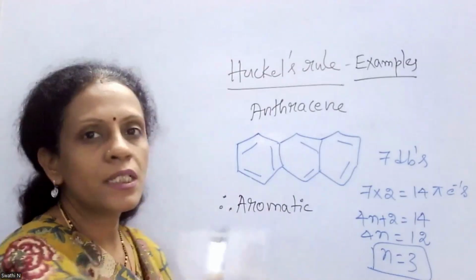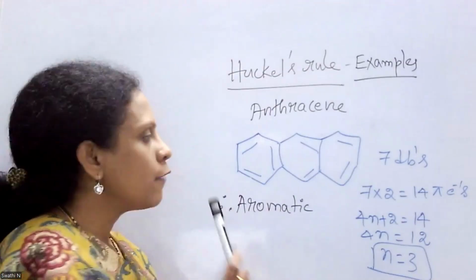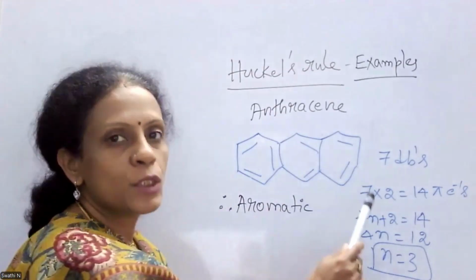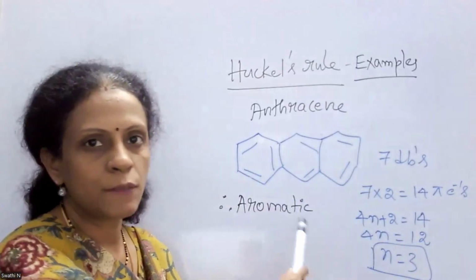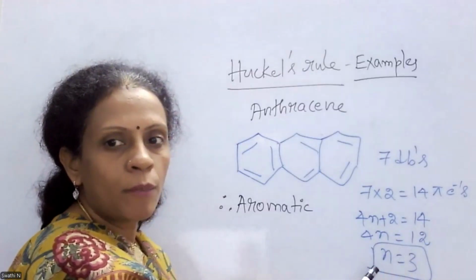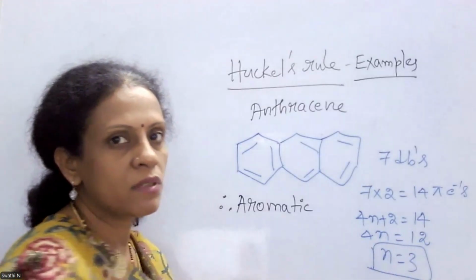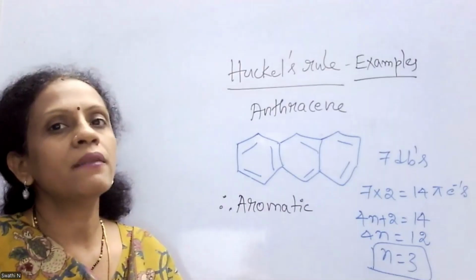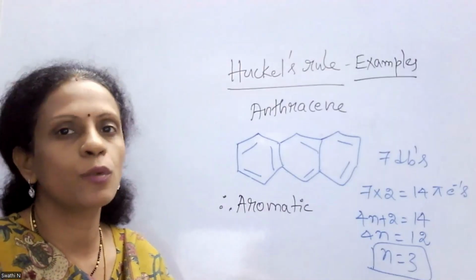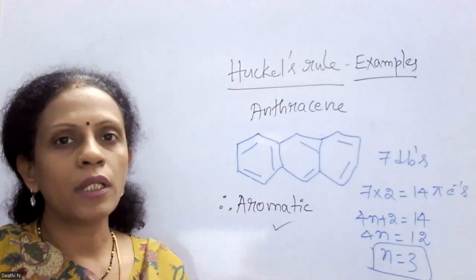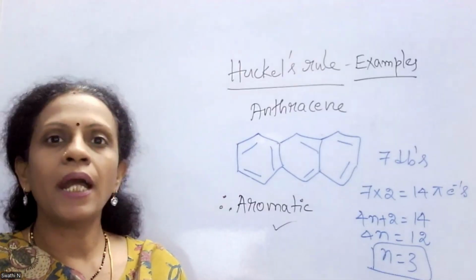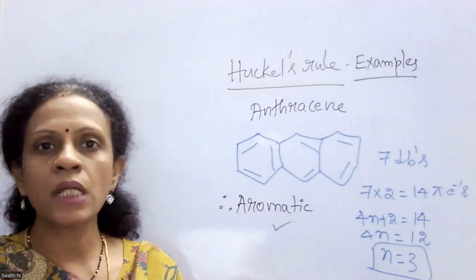Now let us see whether this molecule obeys Huckel's rule or not. For that, what we have to do is set 4n plus 2 equal to the total number of pi electrons present in this molecule, that is 14. Then obviously we will end up with n equals 3. Okay, that means even the anthracene molecule obeys Huckel's rule, and that is why it is aromatic in nature. So all these three molecules, benzene, naphthalene and anthracene, obey Huckel's rule.